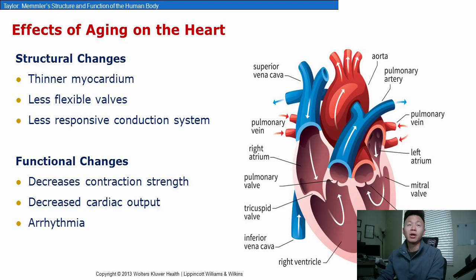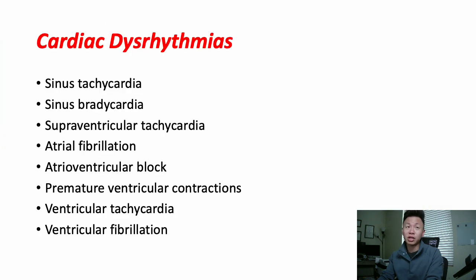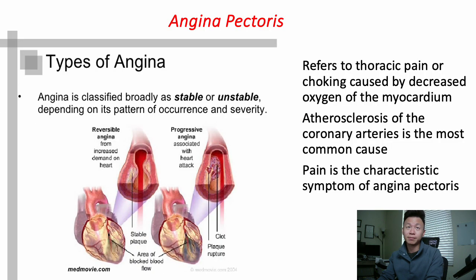Okay? Now, what are the effects of aging on all these structures? The walls get thinner, they get less flexible, your valves get a lot weaker, and all those arteries and veins get a little more stiff. If we talk about the cardiac cycle, you have to note down the electrical pathway of that. Now, this is discussed in my video on interpreting EKG rhythms, so I'm not going to focus on this too much. I'm going to skip over two sections right here that cover dysrhythmias.